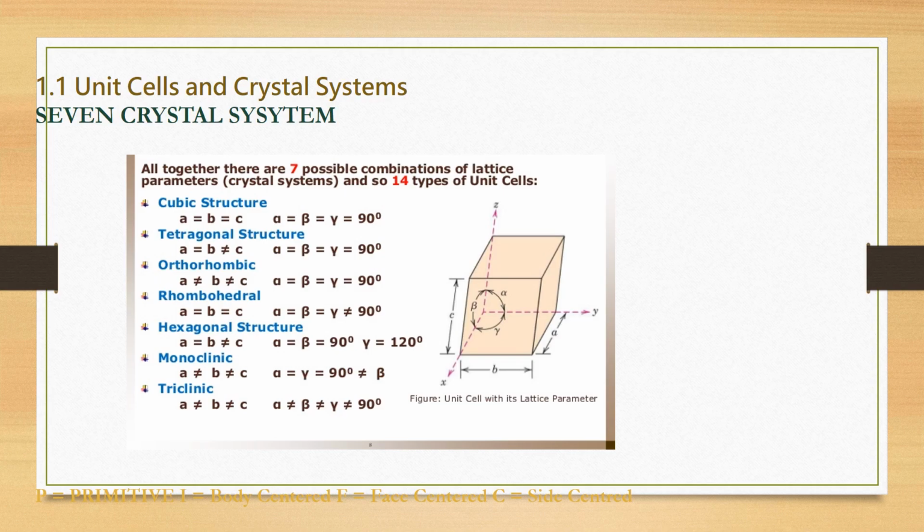And then moves towards the monoclinic. In monoclinic, all lengths are unequal, and alpha is equal to gamma, which is equal to 90, while beta is not equal to 90. And similarly, in triclinic, all the lengths and all the angles are not equal. This is the description of the seven crystal systems.